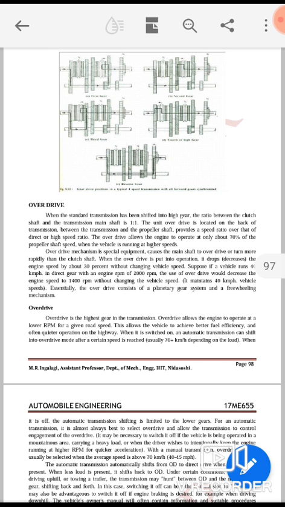The overdrive allows the engine to operate at only about 70% of the propeller shaft speed when the vehicle is running at higher speed.